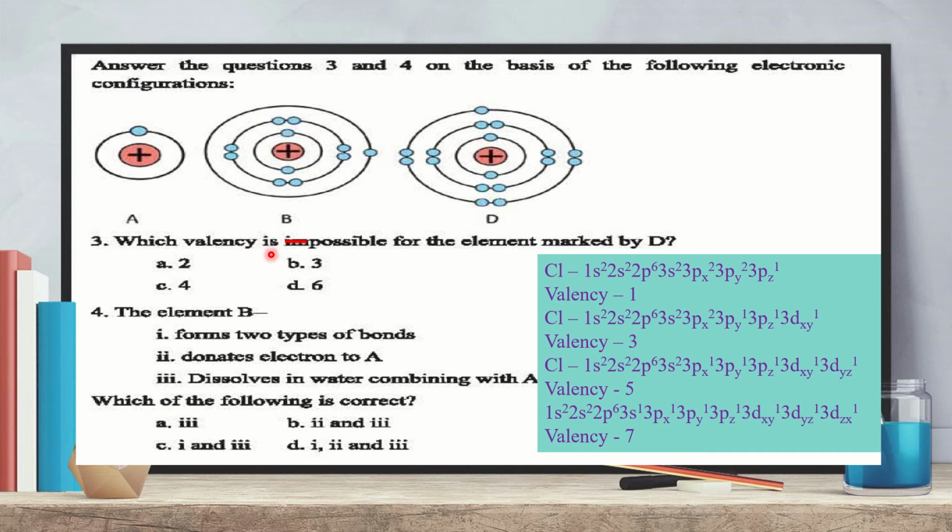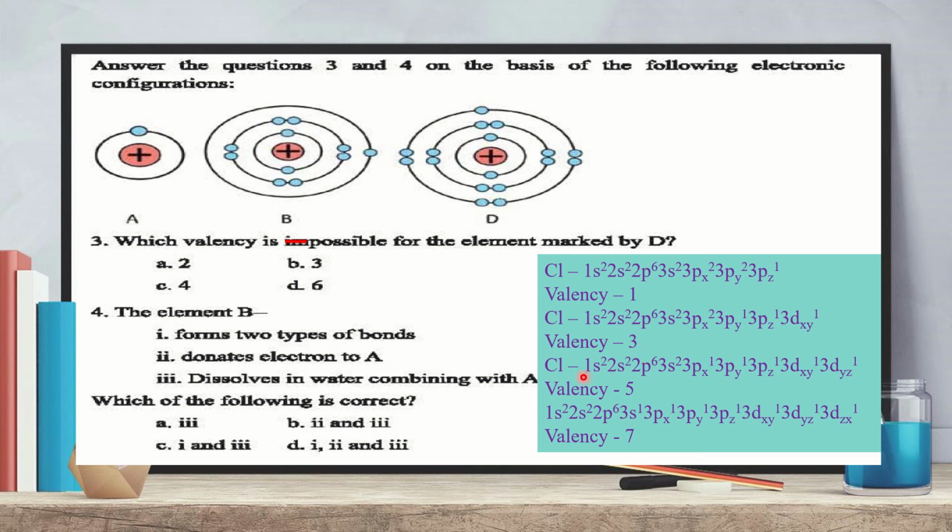The question was which valency is impossible, but here chlorine shows variable valency, and the valency of chlorine is not 2, 4 or 6. So I will make a correction here. Which valency is possible for the element marked by D? Look, the valency 1 is possible. Here, when 1 electron from 3py jumps to the 3dxy orbital, now there are a total of 3 unpaired electrons. So in this condition, the valency of chlorine is 3.